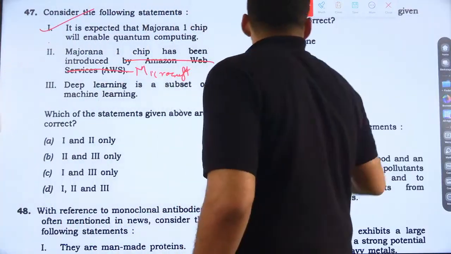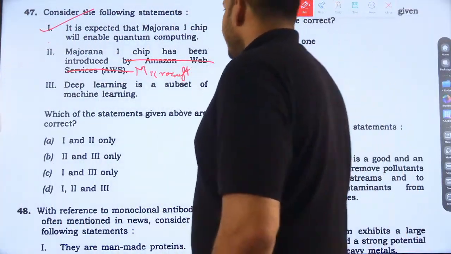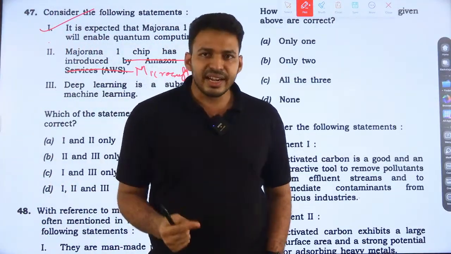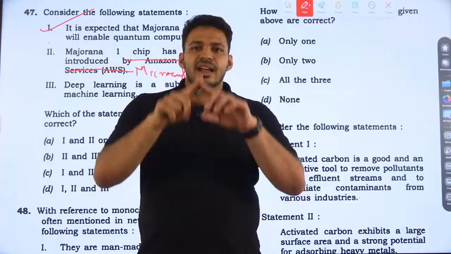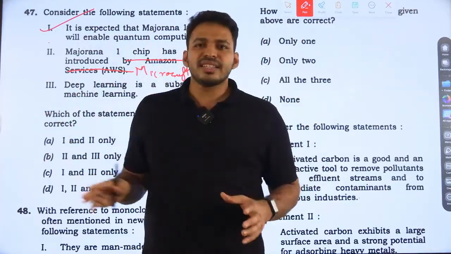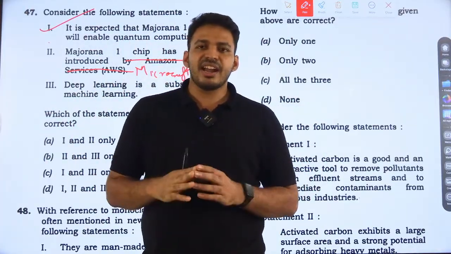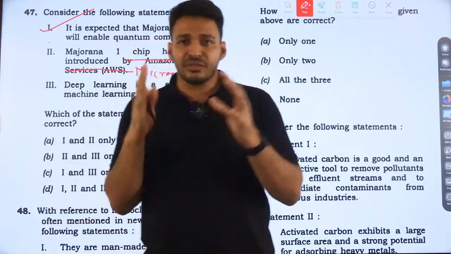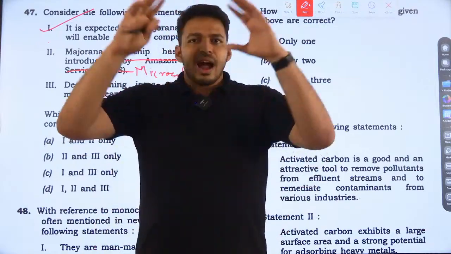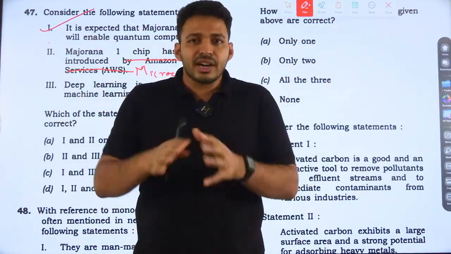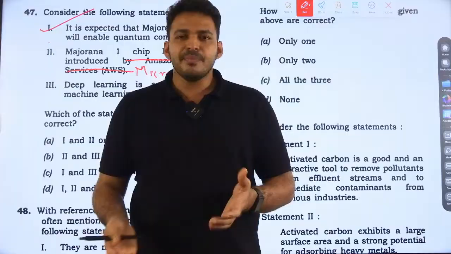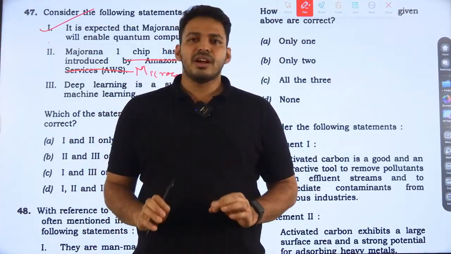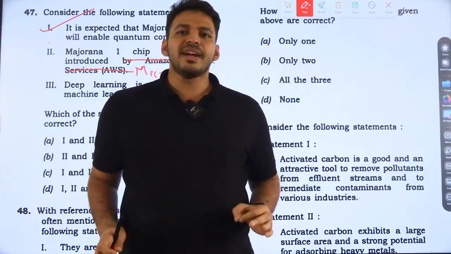Next statement, deep learning is a subset of machine learning. When we discuss artificial intelligence, everything comes under it: IoT, machine learning, and deep learning. Under artificial intelligence, one subset is machine learning. Machines learn by themselves and decide by themselves.